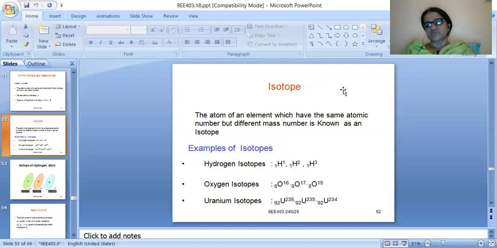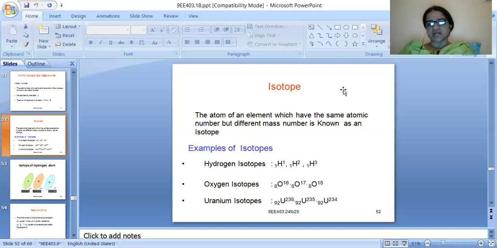Hydrogen isotopes: all three hydrogen atoms have the same atomic number, which is 1, but three different mass numbers. The first has mass number 1, the second has mass number 2, and the third has mass number 3.